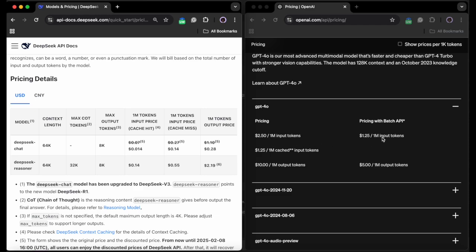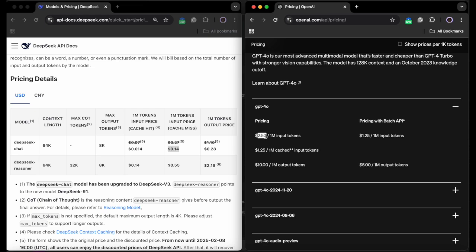For each million input tokens, for the cached token it's $1.25 per million. And then for the cache miss, for DeepSeek, 1 million cache miss tokens is $0.14, while for GPT-4o, for each million cache missed input tokens, it costs $2.50.